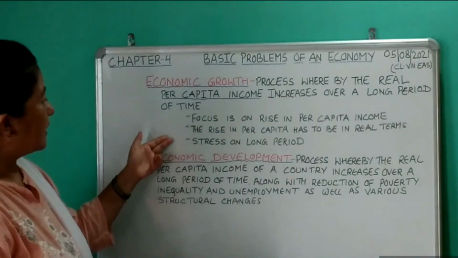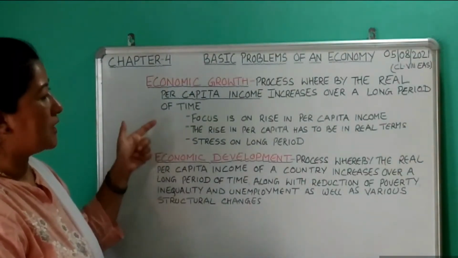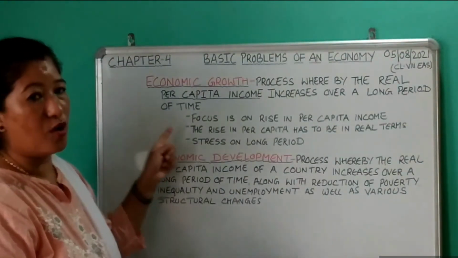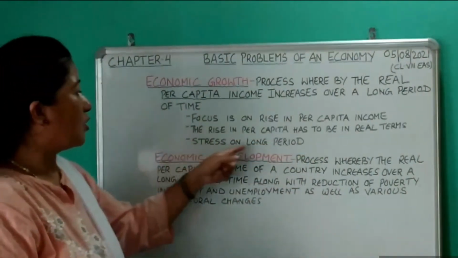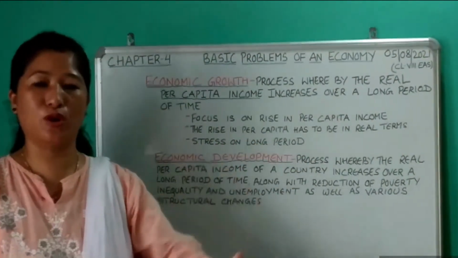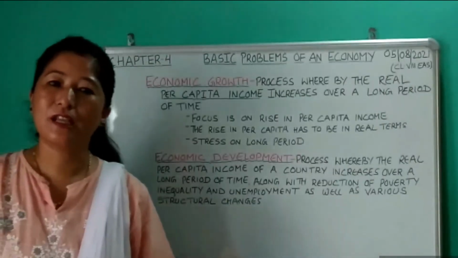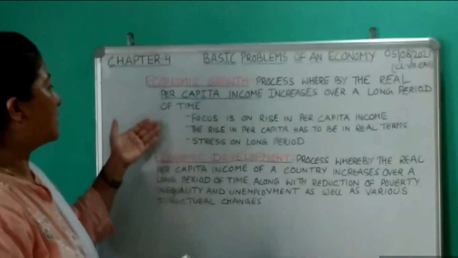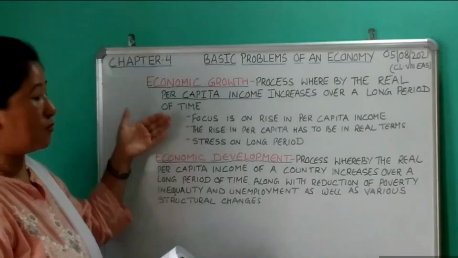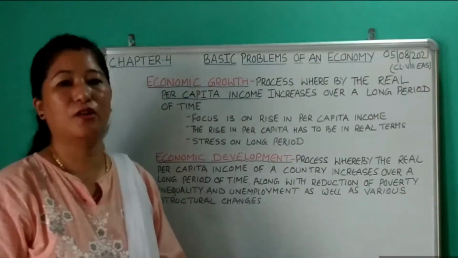Then number 3 is that the rise in the per capita income has to be over a long period of time. Stress on long period of time, that is prolonged, like it should go on for several decades. So these are the 3 points which you have to remember while defining economic growth.